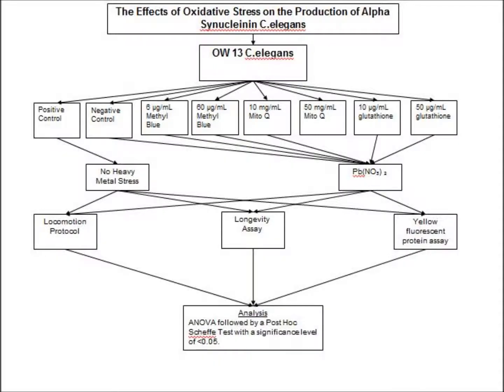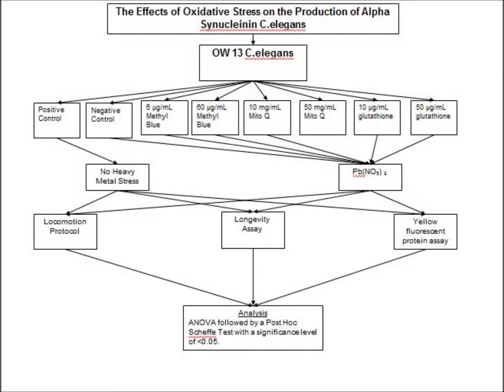In this experiment, there will be 8 different groups. In all of these groups, the C. elegans will be from the OW13 strain, which makes the C. elegans produce alpha-synuclein. The groups include a positive control, a negative control, 6 microgram per milliliter methyl blue group, 60 microgram per milliliter methyl blue group, 10 milligram per milliliter mitoQ group, 50 milligram per milliliter mitoQ group, 10 microgram per milliliter glutathione group, and 50 microgram per milliliter glutathione group.